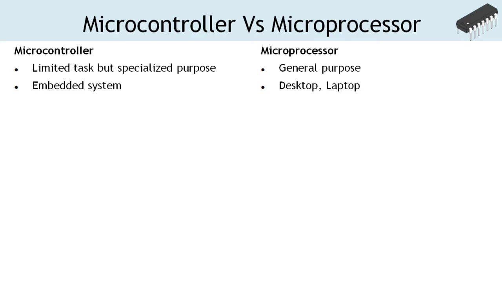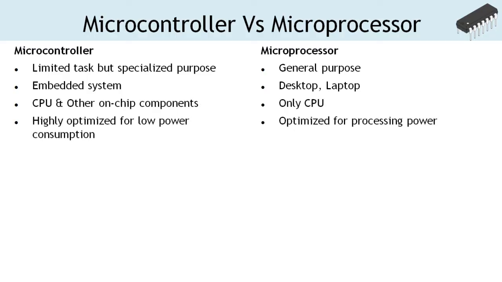Microprocessor is a programmable multi-purpose silicon chip consisting of arithmetic logic unit, control unit, instruction decoders, and register array. Microcontroller, on the other hand, is the heart of the embedded system consisting of all the digital components required to make it a complete computer system.